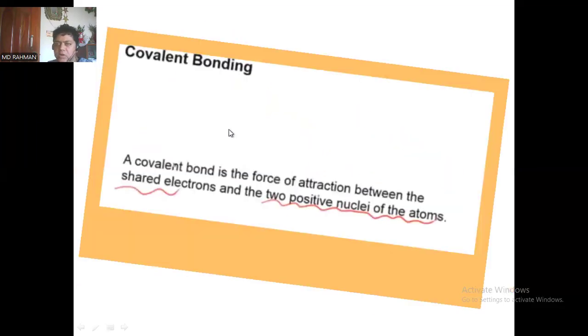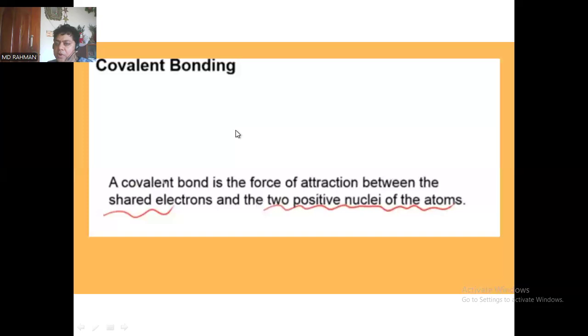So let's start. What is the covalent bond? A covalent bond is the force of attraction between the shared electrons and the two positive nuclei of the atoms. Now let's see what we mean by nuclei. We are going to draw pictures of the nuclei. If you focus on the sodium atom, this is the nucleus of the sodium atom, and on the chlorine atom, this is the nucleus of the chlorine atom.